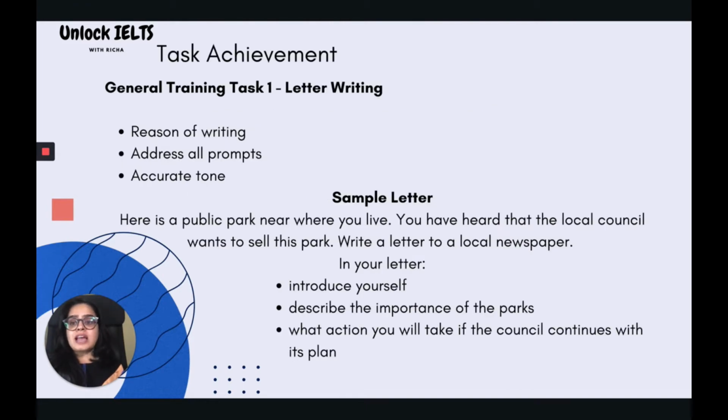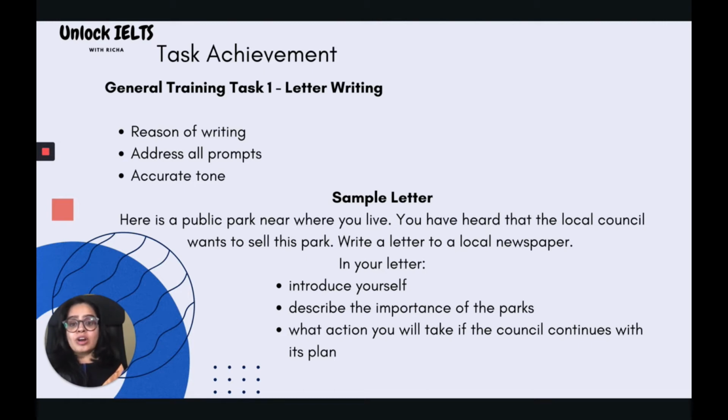Now let's understand the task achievement in detail. In case of general training task 1, which is letter writing, you need to give the reason for the writing, you need to address all the prompts given in the question, and you need to use the accurate tone.